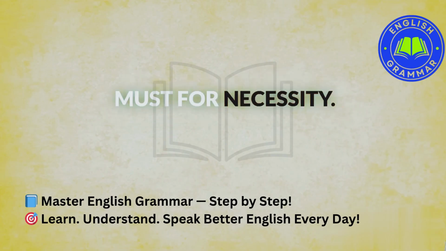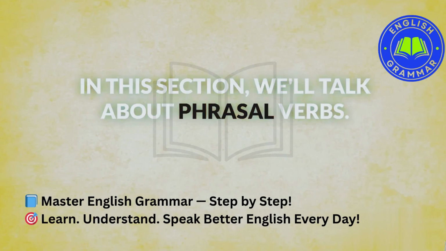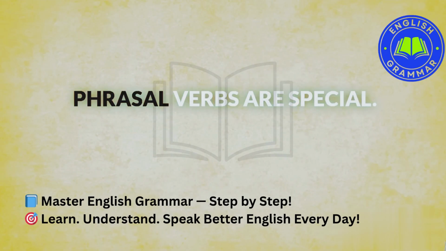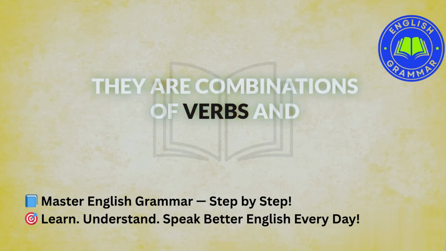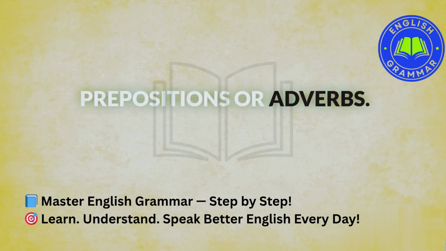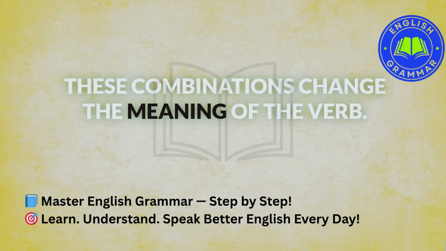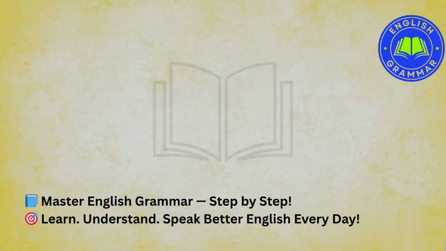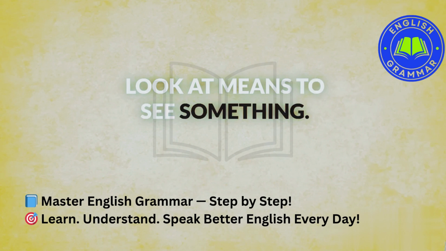Use must for necessity. In this section, we'll talk about phrasal verbs. Phrasal verbs are special. They are combinations of verbs and prepositions or adverbs. These combinations change the meaning of the verb. Let's look at some examples. Look at means to see something.